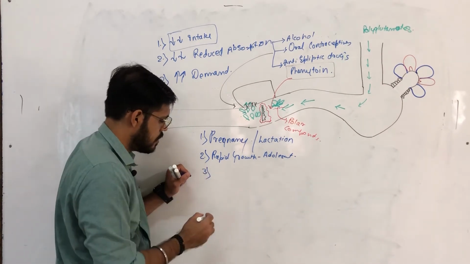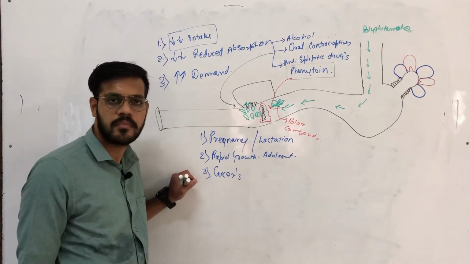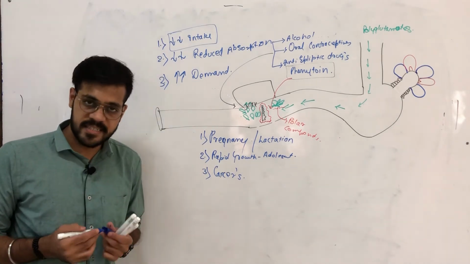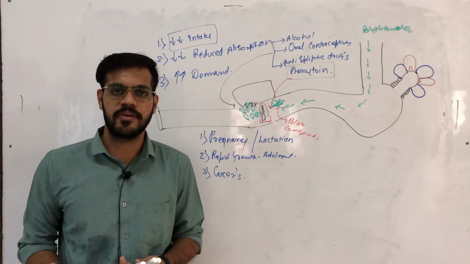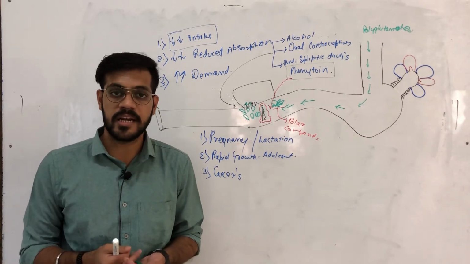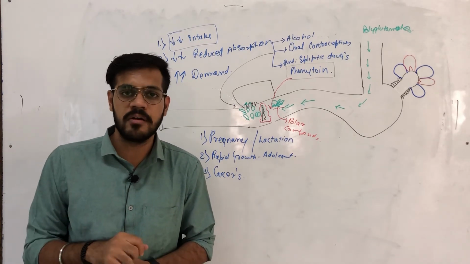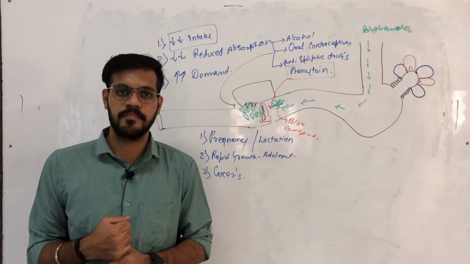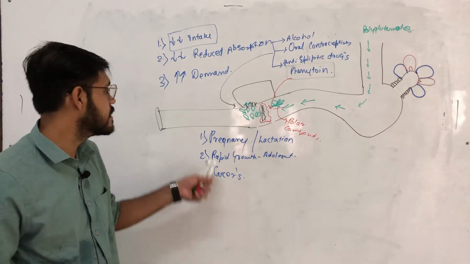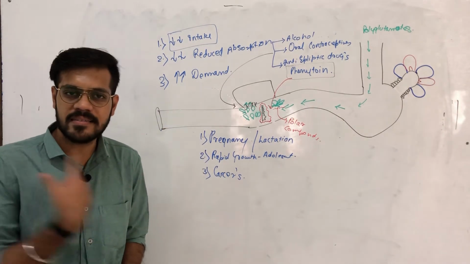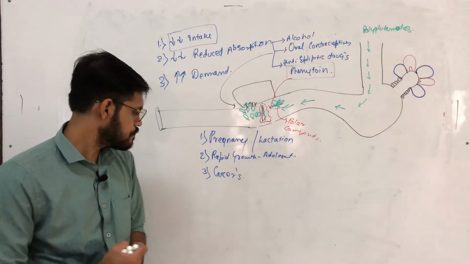Third reason is when the person is suffering from some of the cancers. Now when there is cancer in our body, the cancerous cells are rapidly proliferating. They are malignant cells. As they are rapidly proliferating, they require more and more folic acid for their DNA replication, and this increased demand will eventually lead to deficiency of folic acid.